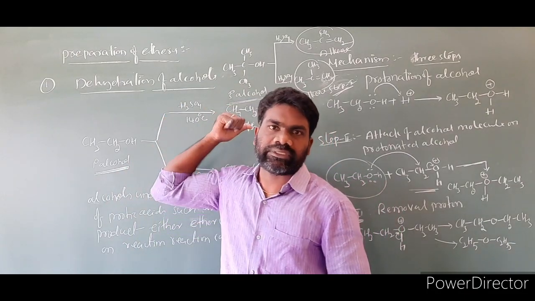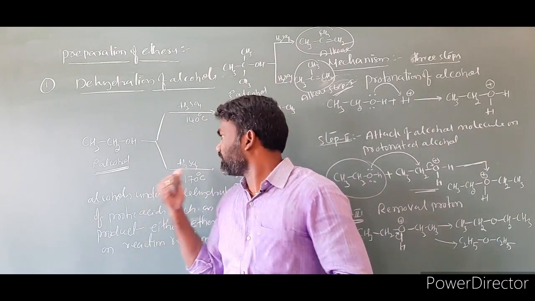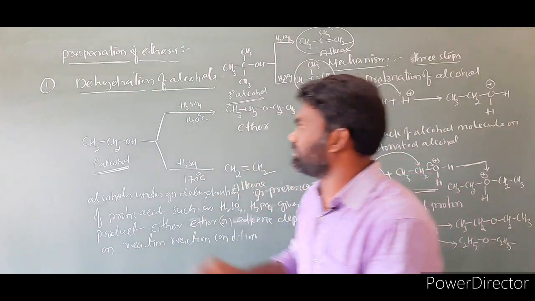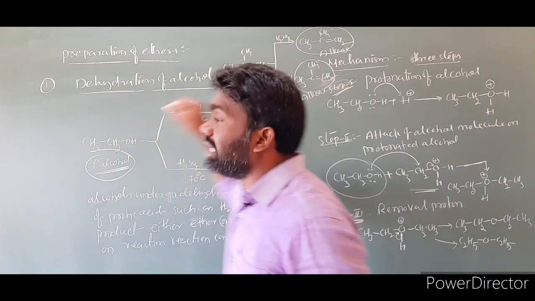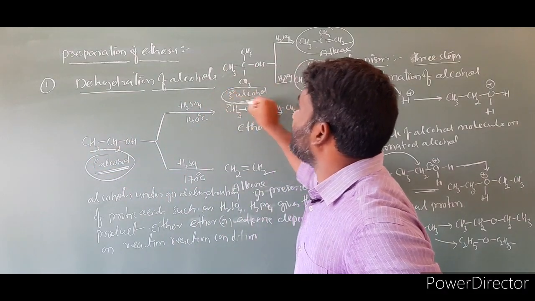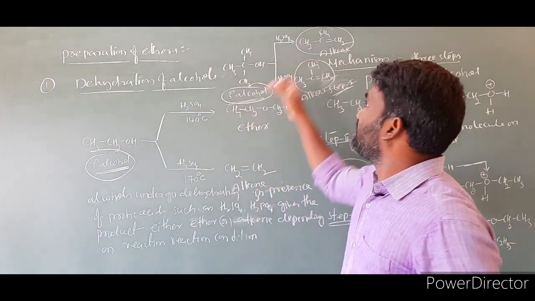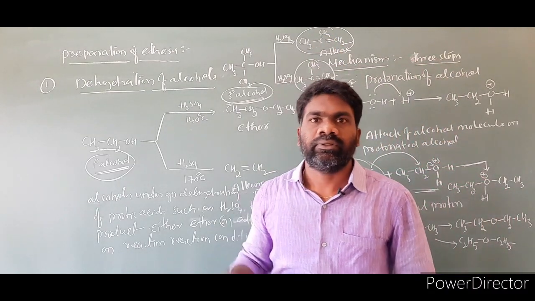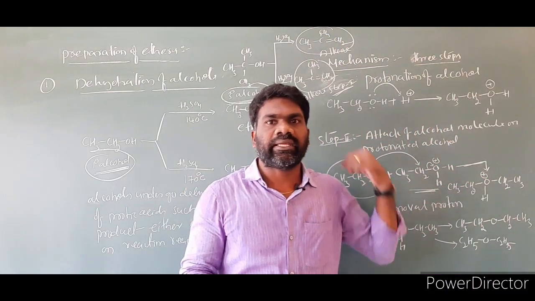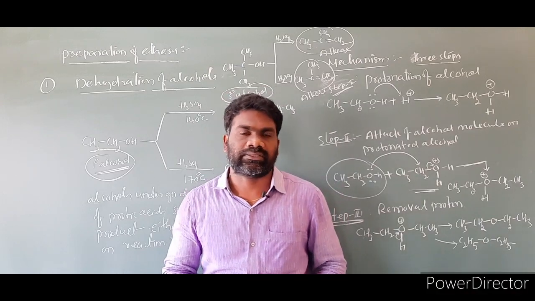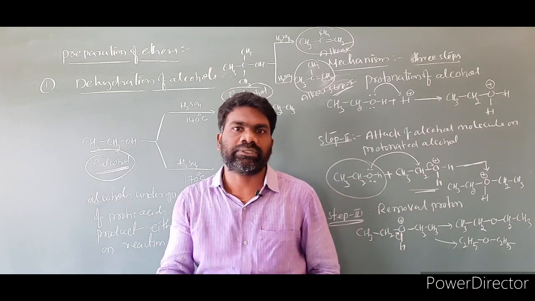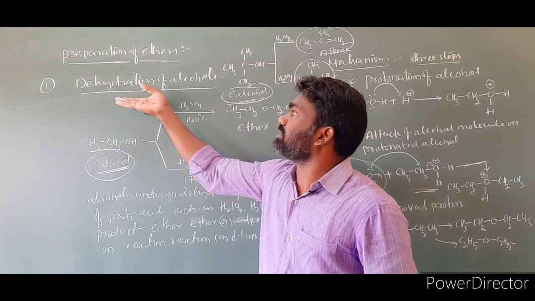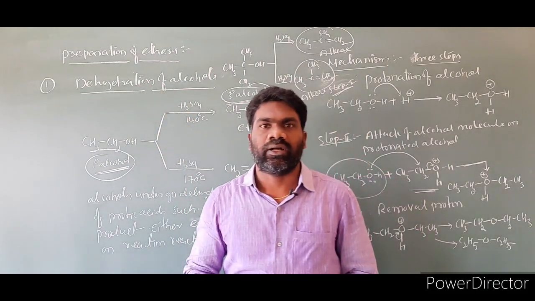Low temperature is ether, high temperature is alkene. Remember this point for primary alcohol. If we take tertiary alcohol, in both cases the products are alkenes. So by this method we prepare ethers by taking primary alcohols. Primary alcohols we have to take to produce ethers. So this is the preparation of ethers by dehydration of alcohols.